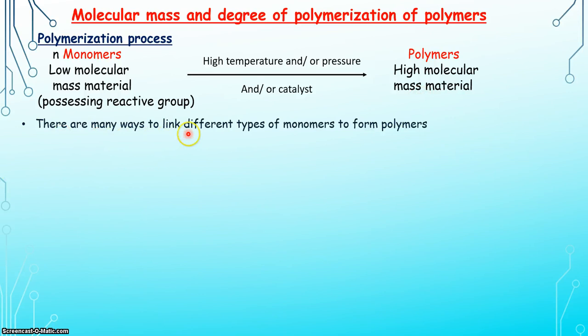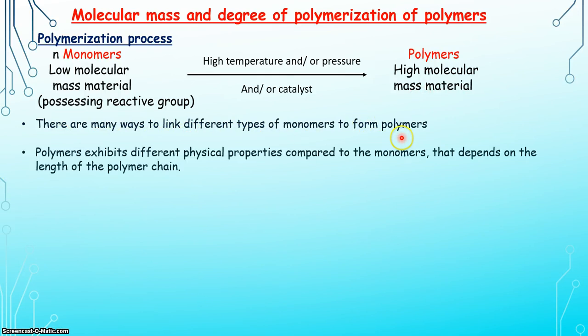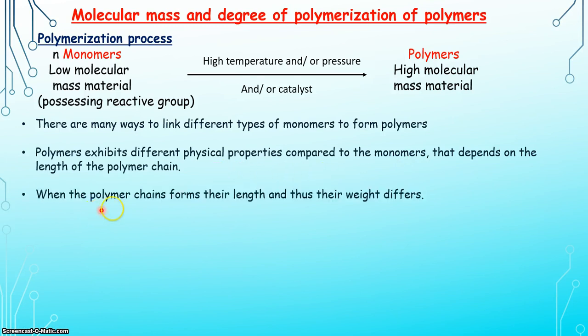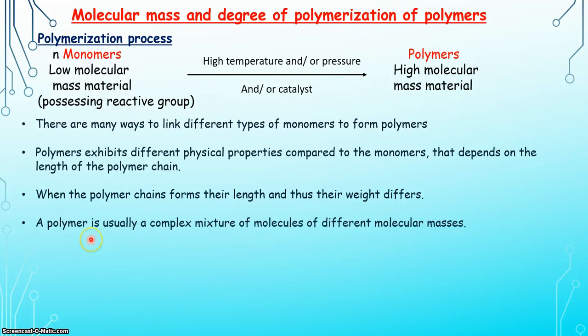There are many ways to link different types of monomers to form polymers. Polymers exhibit different physical properties compared to the monomers, but that totally depends on the length of the polymer chain. When the polymer chain forms, their length and thus their weight, that means mass, also differ. A polymer is usually a complex mixture of molecules of different molecular masses.